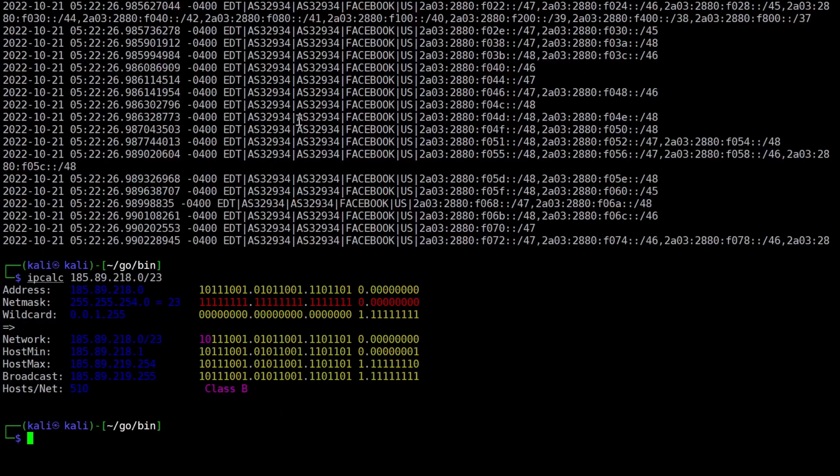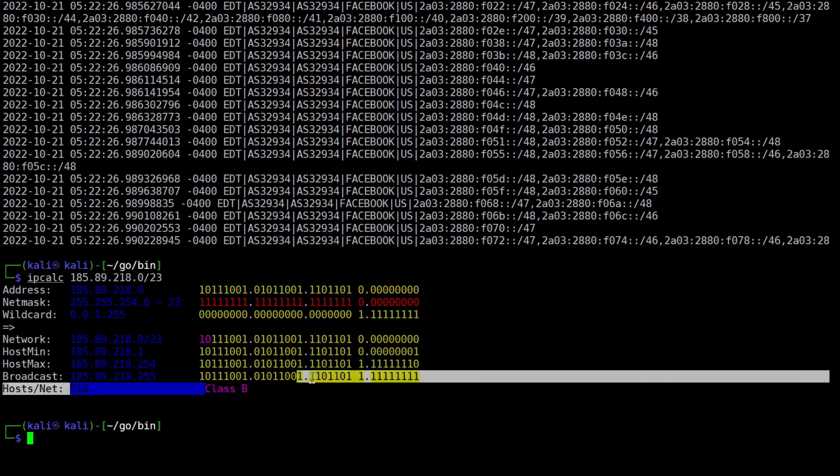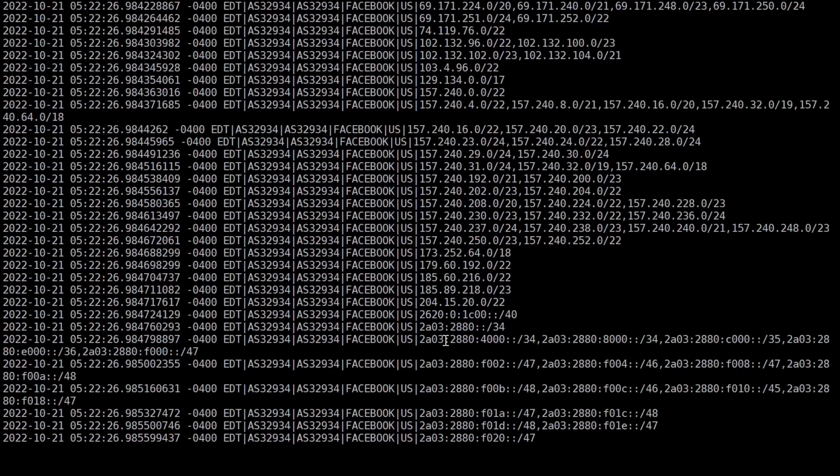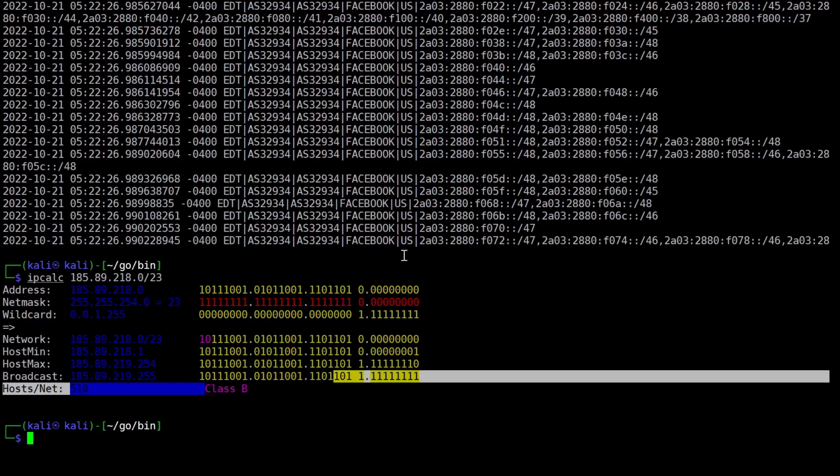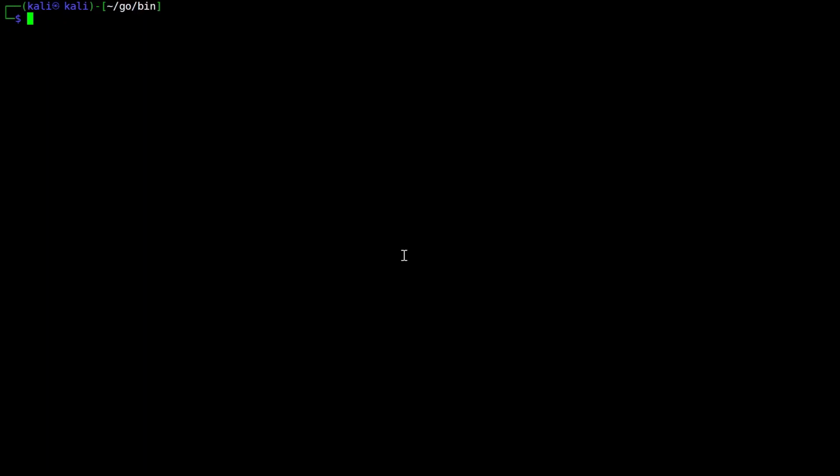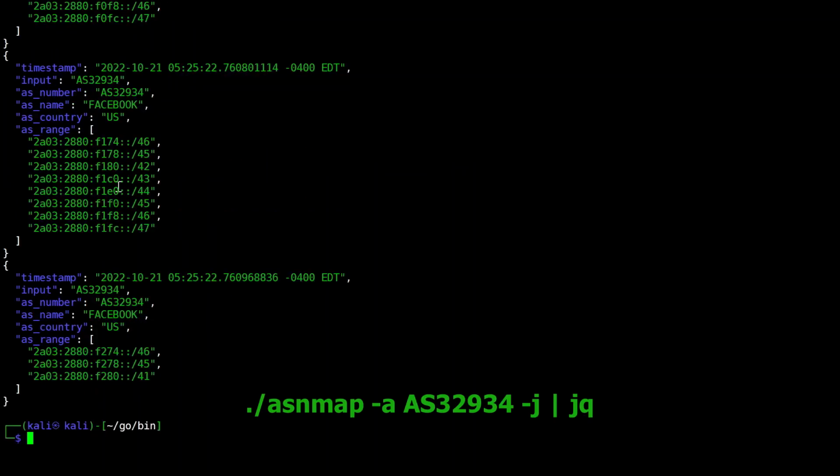So it is having 510 hosts. That's a class B network, and you can just keep on saving, and you can actually forward it like this. And what else we can do is we can just have a look at the JSON if we want. So yeah, I'll just let go of this, and we are getting it like this also.